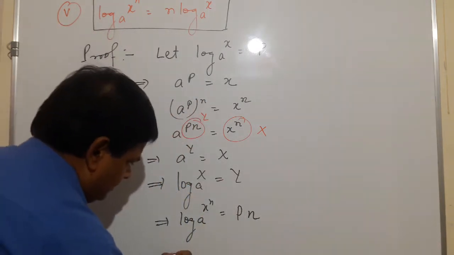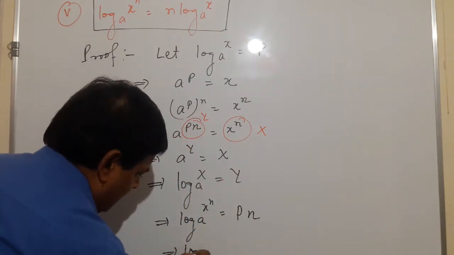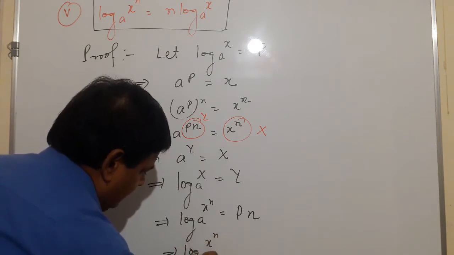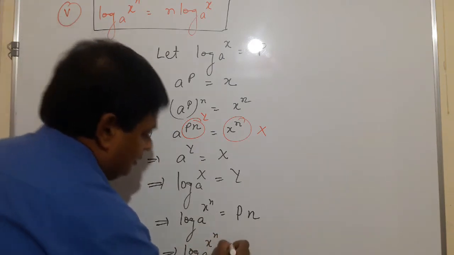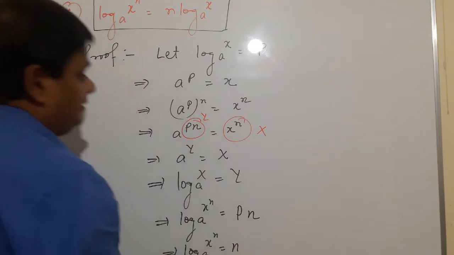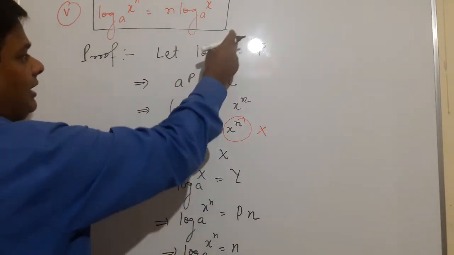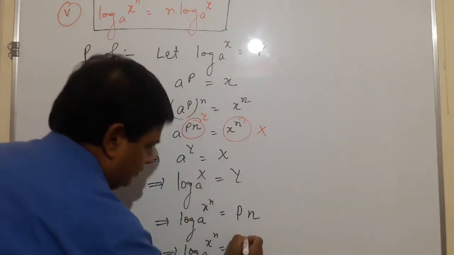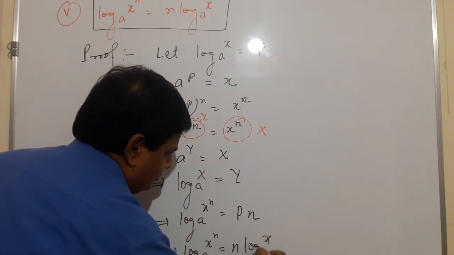So it means log x raised to the power n to the base a equals n times p. What is p? P is log x to the base a.